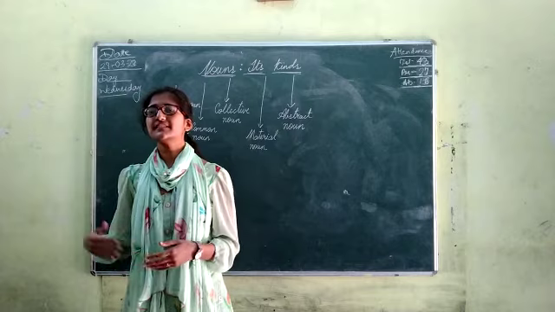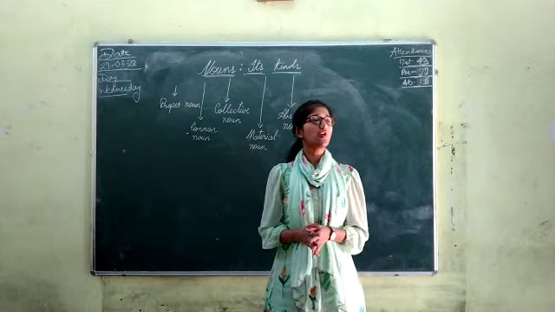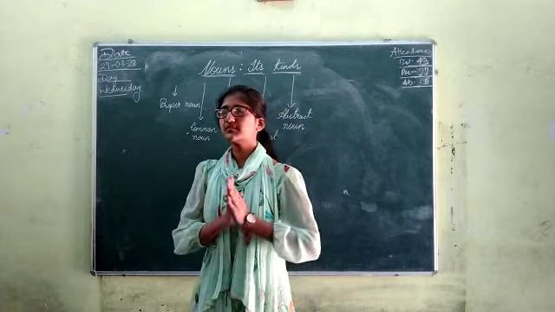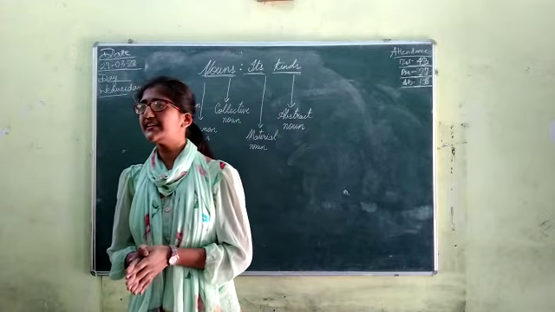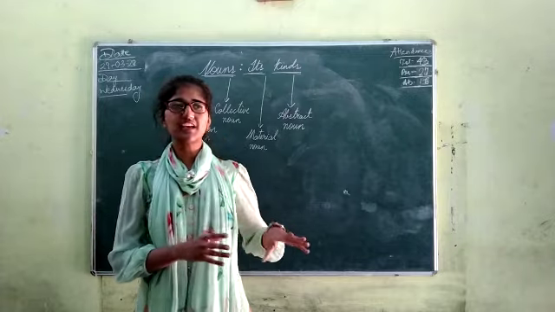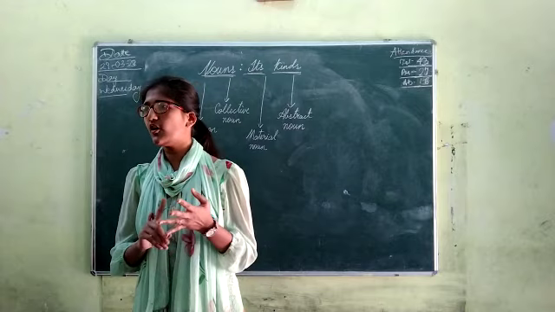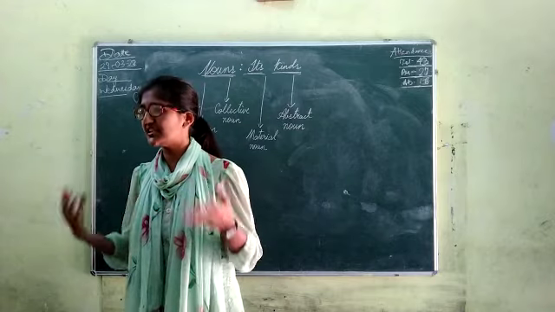Here today we will be studying the topic nouns and its kinds. So basically, what is a noun? From the smaller sections we have been reading out. What is a noun? Noun is a naming word that names everything all around us, such as the person, place, animal or thing, and even the ideas or state of mind.